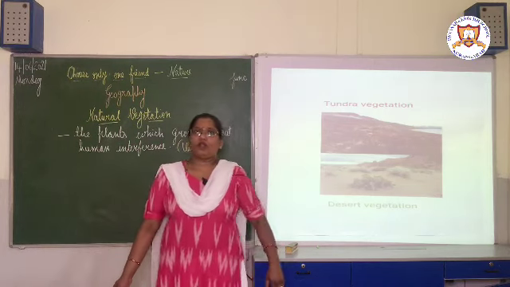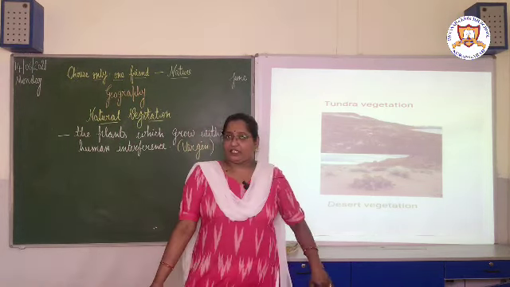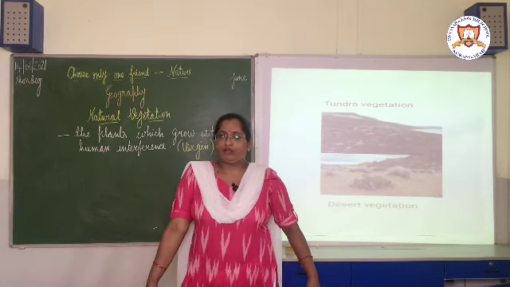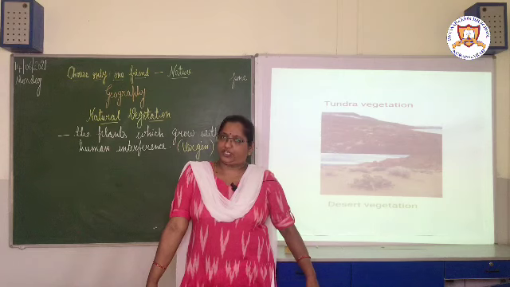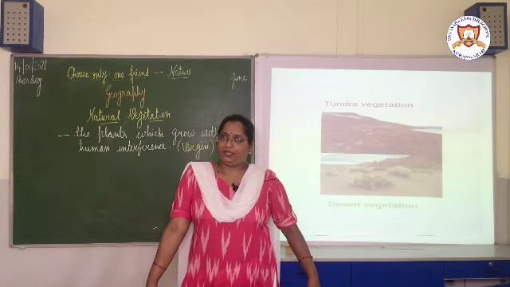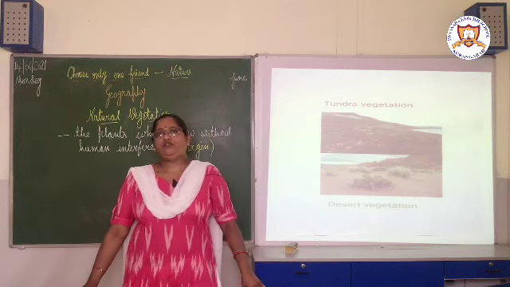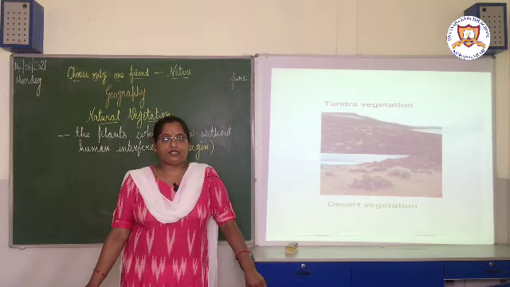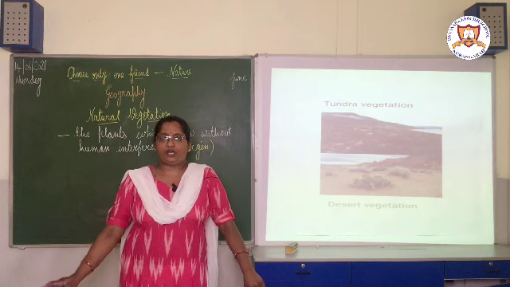Shall we revise once again? What is natural vegetation also called? It is also called virgin vegetation. And how many types of vegetation are there? 3 types: grasslands, forests and shrubs.